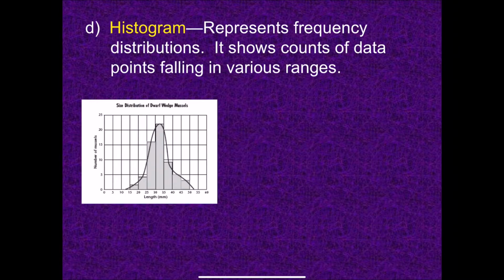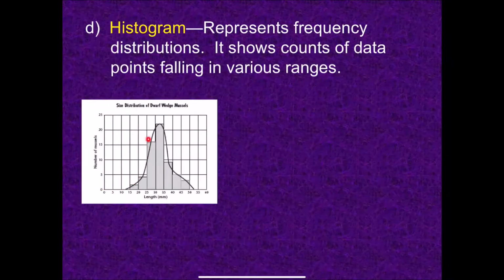A histogram is a special type of graph that shows frequency distributions. On this axis you have the size, and then you have the number of mussels, and you're suspecting that the frequency of these mussels, or the number of mussels that you'll find, is going to depend on the size. You're going to tend to find a lot of mussels of a certain size, and fewer of really big ones and really small ones. So this is your independent variable here.